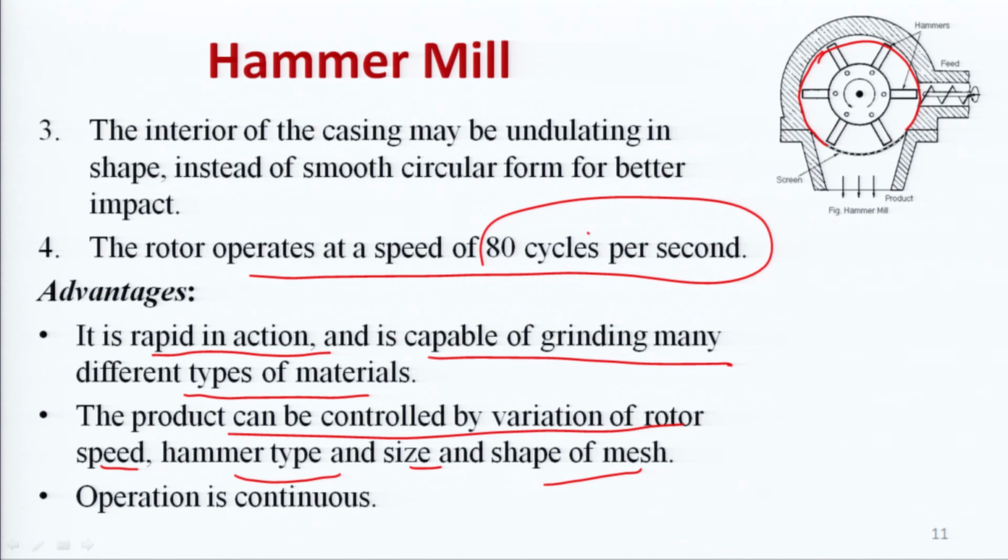That means, according to the speed of this rotor, the different types of hammers which we are using, and the size of sieves, the size of the product and the shape of the product can be controlled. The operation is also a continuous process, that means feed can be continuously entered through this feed inlet, and after size reduction the product can be collected from the bottom of the mill.